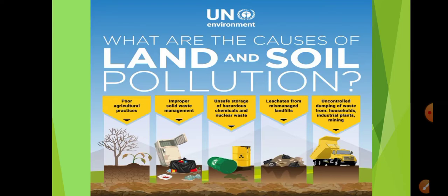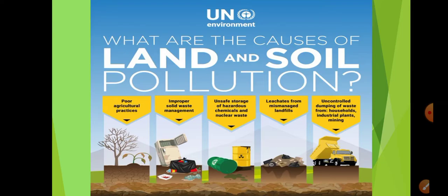And the last one, uncontrolled dumping of waste from households, industrial plants, mining. So these are also responsible. The waste that is coming out from our home is also getting disposed here and there. It is not thrown properly at a proper place. No plan of action is being done.